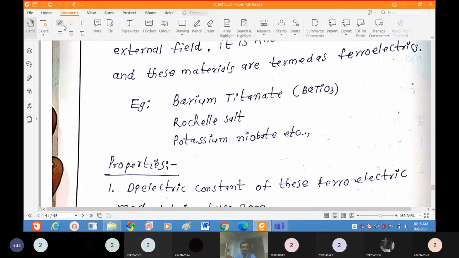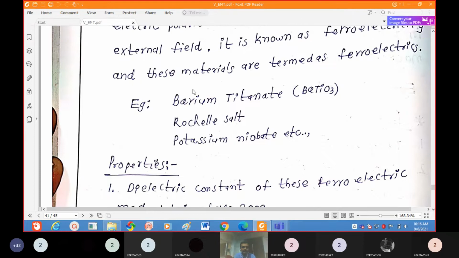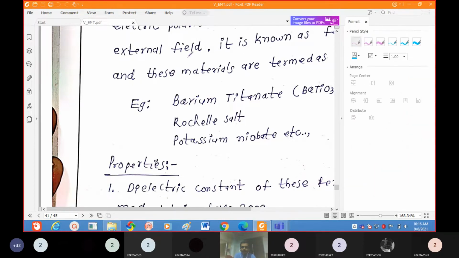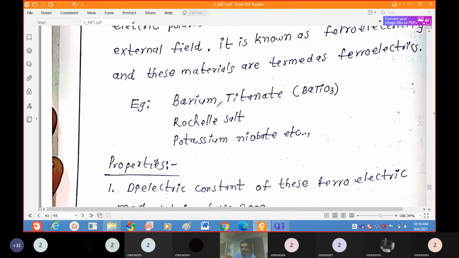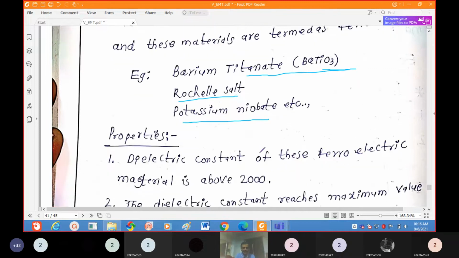The main first example is barium titanate. Barium titanate is the best example for a ferroelectric material. After that, rock salt and potassium niobate. These three are the examples for ferroelectrics.